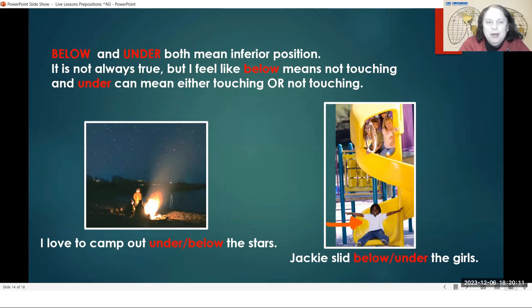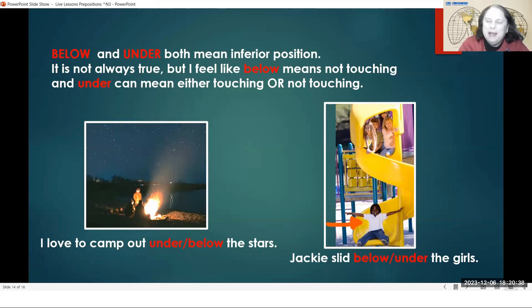So this person, it's a little bit hard to tell. These people are sitting around a fire, and up in the sky, you can see the stars. And it says, I love to camp out under the stars. I love to camp out below the stars. And to camp out, when you go to sleep outside, sometimes people will take only a sleeping bag.